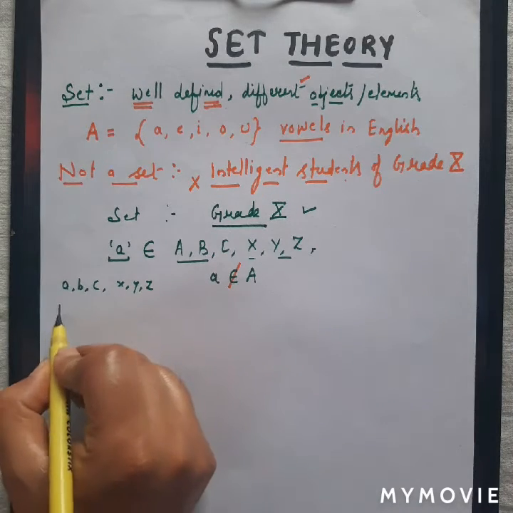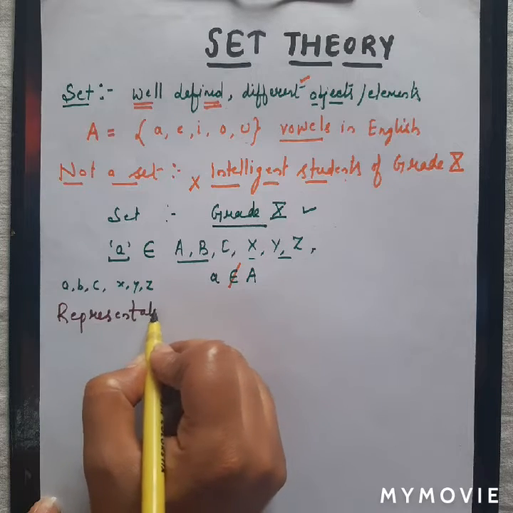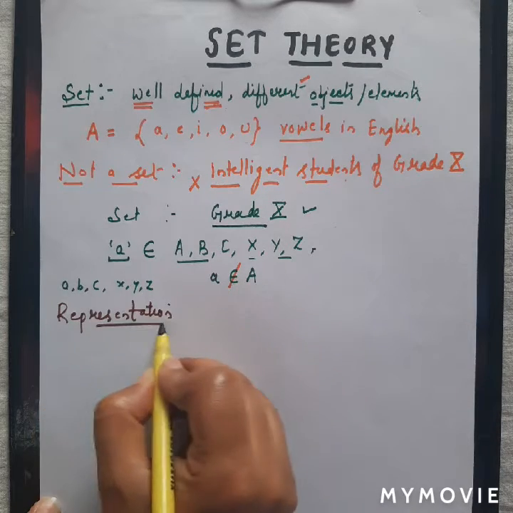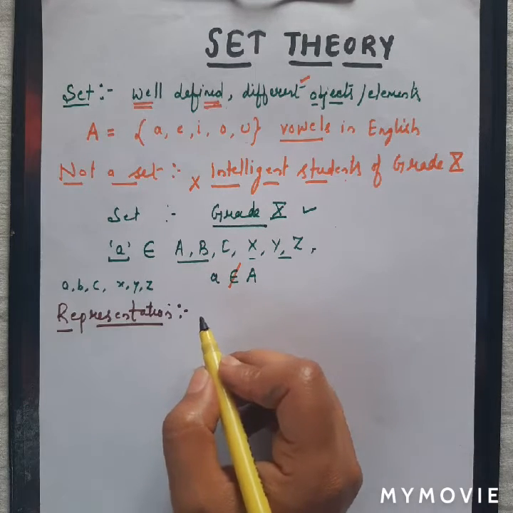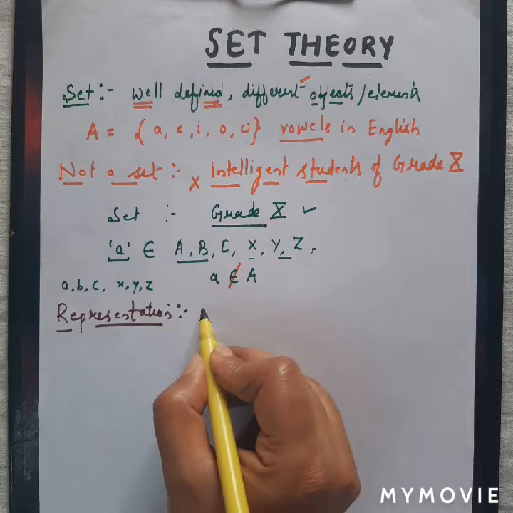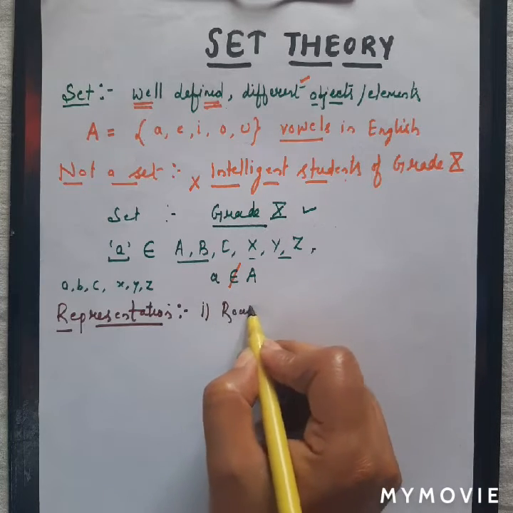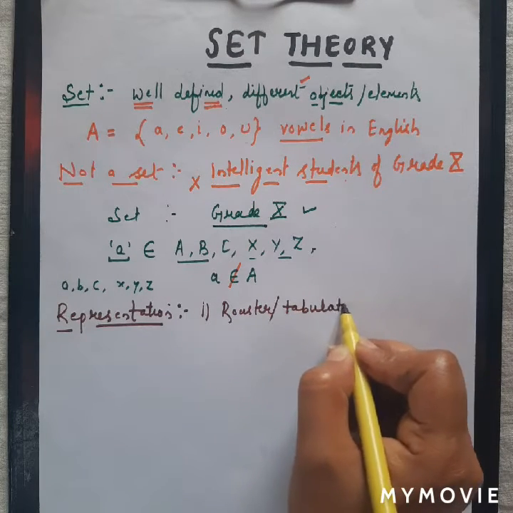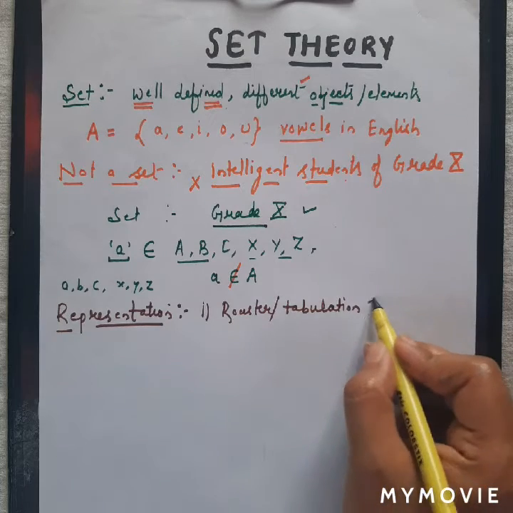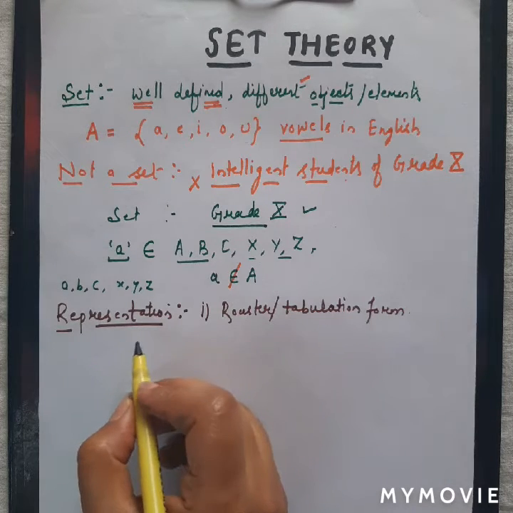Now, representation of a set. How to represent a set? There are two ways to represent any set. The first form is called roster or tabulation form. In this form, we simply list all the elements in the set.